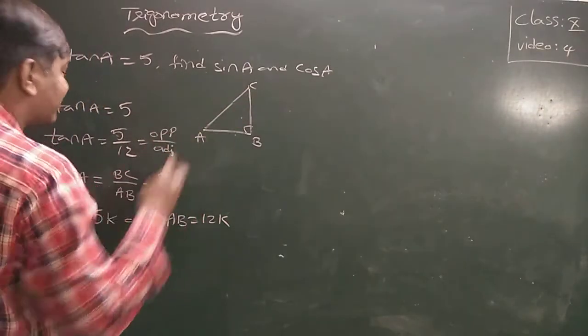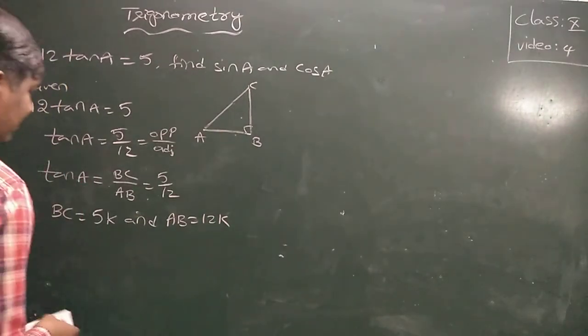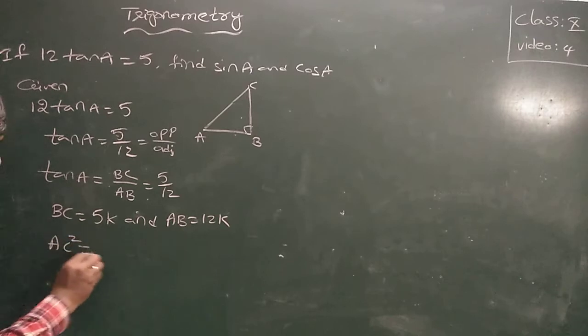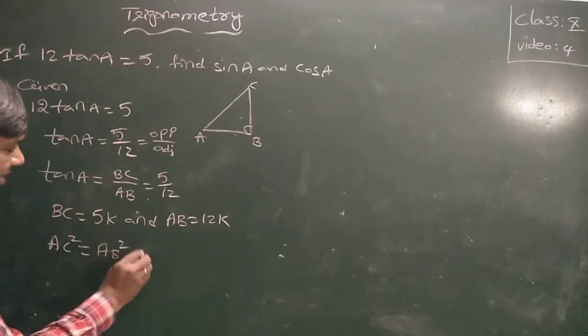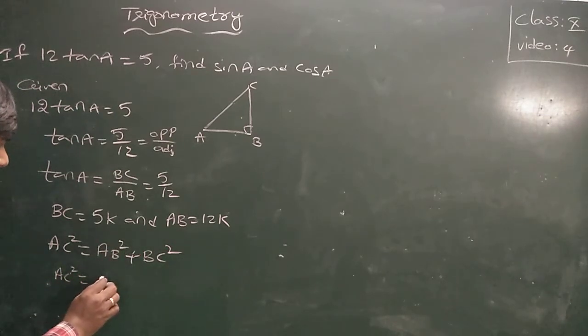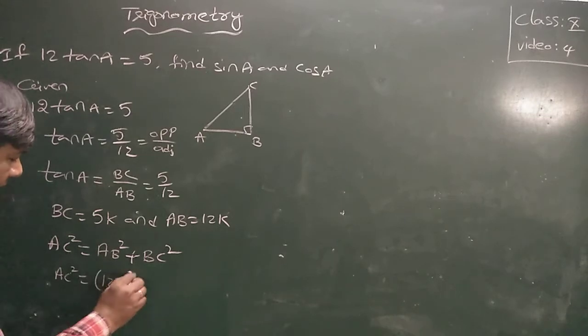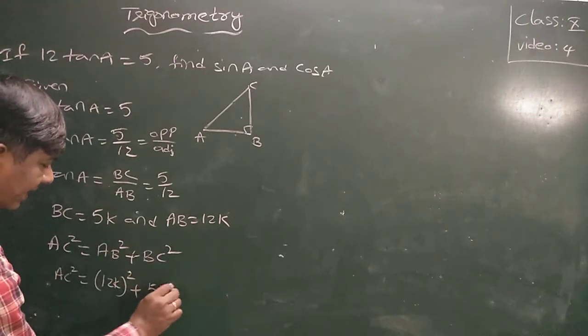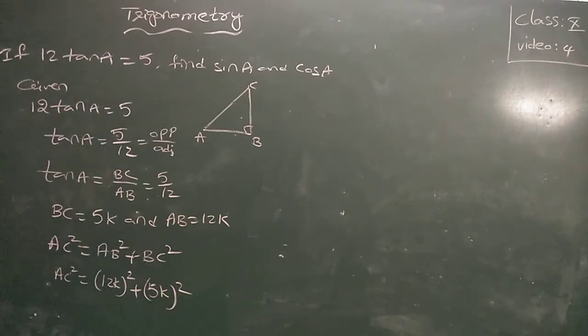Now using the Pythagoras theorem, AC square is equal to AB square plus BC square. What is AC here? We don't know. AC square is equal to AB, which is 12k whole square, plus BC, which is 5k whole square.